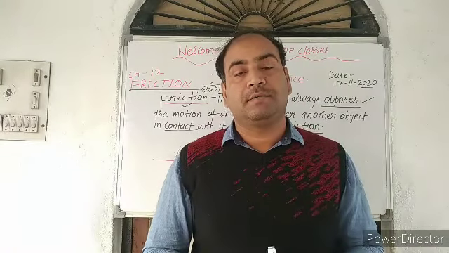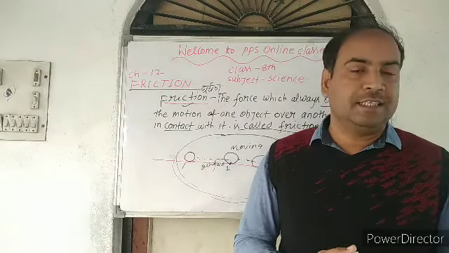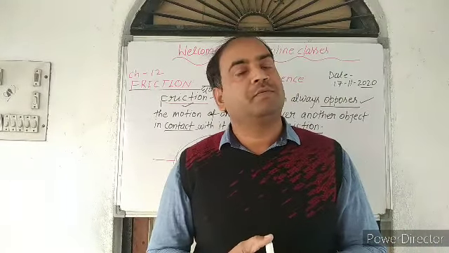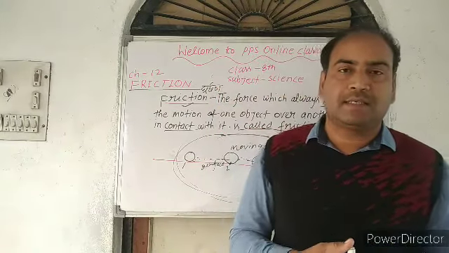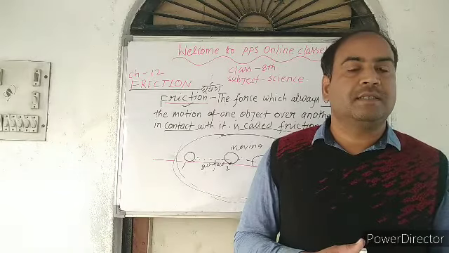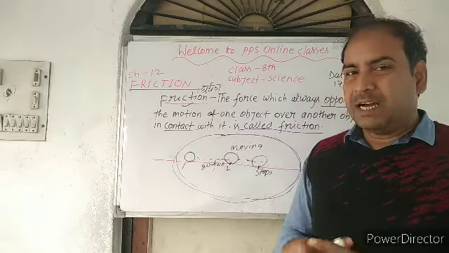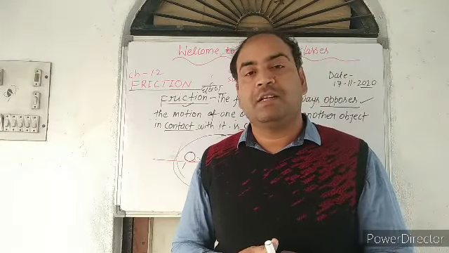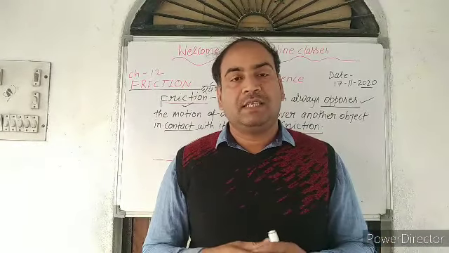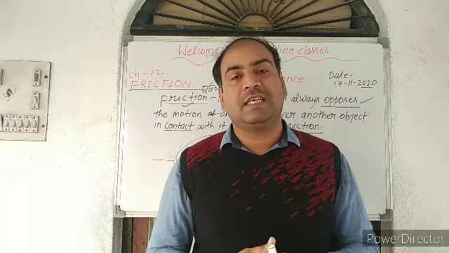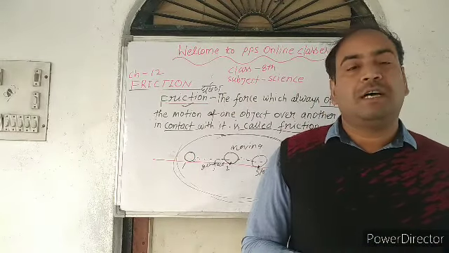So dear students, it means frictional force arises with the contact of two objects. It means when the surfaces of two objects come in contact, a new type of force arises, that is known as the frictional force. So we can define the frictional force as the opposing force. Overall we can say that the frictional force arises due to contact of the two surfaces, and the nature of that force is that it always opposes the motion. It means this is the opposing force.